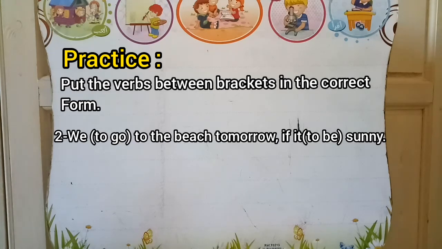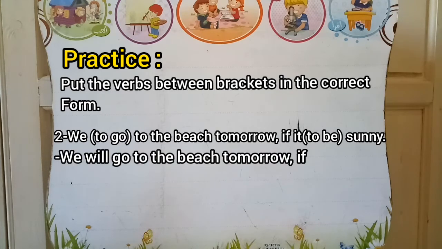So we are going to have we, and we add will. Very good. We are going to omit to, and omit the brackets, of course. What are we going to have? We will go to the beach tomorrow if it is sunny.